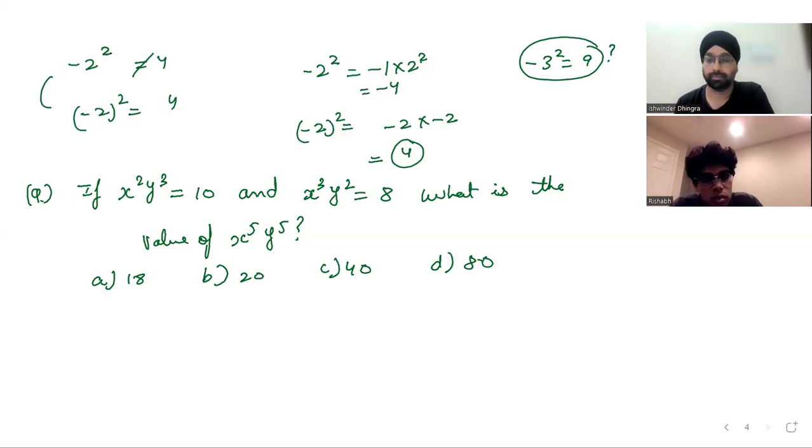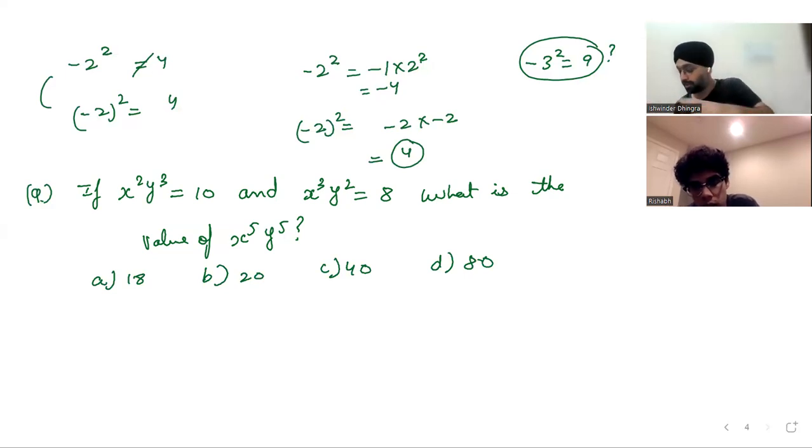So 2 or 3. Take your time, no problem. It would be D, right?